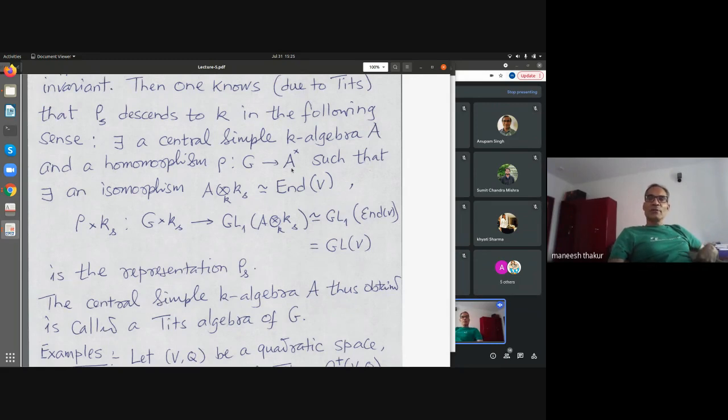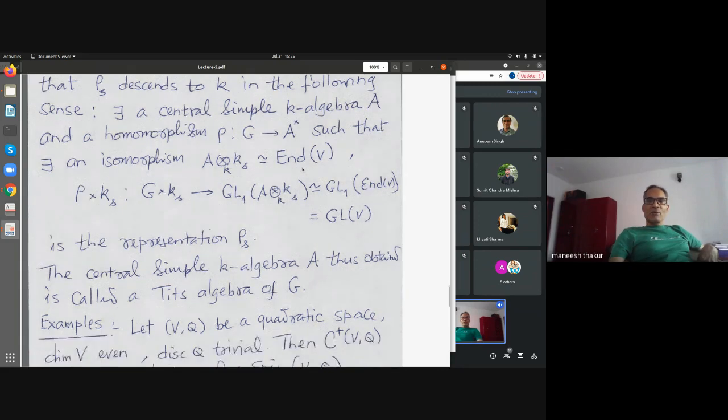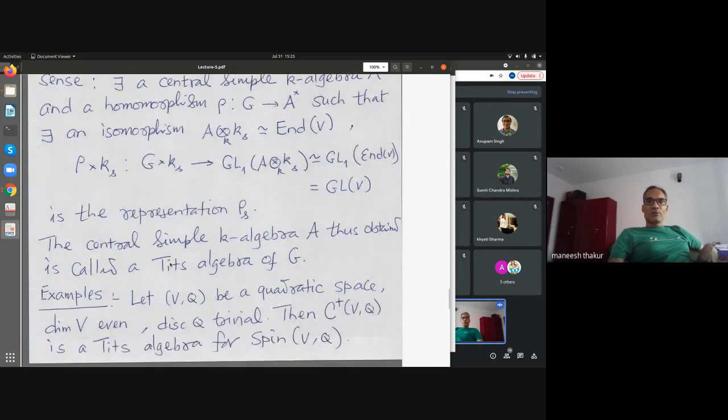Okay, so starting from an irreducible representation of the group over the separable closure, which is invariant under the Galois action, we get hold of a central simple K-algebra A. And these are what are called Tits algebras of the group. So starting from any highest weight, you get hold of a central simple algebra over K. That is called a Tits algebra.